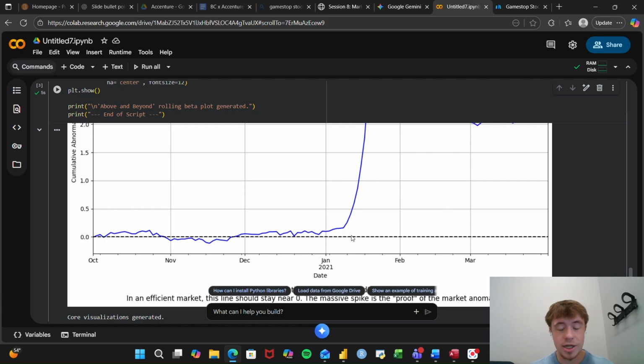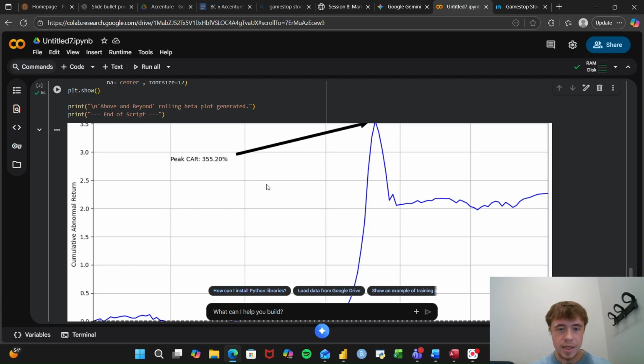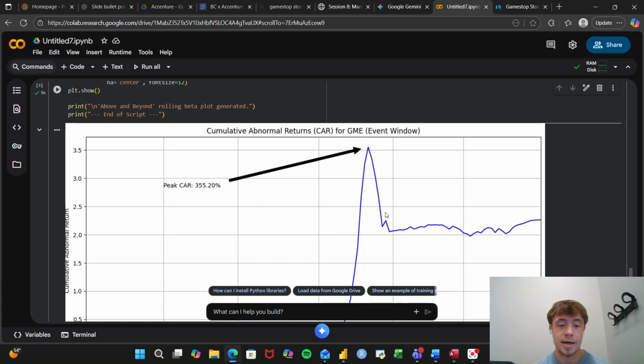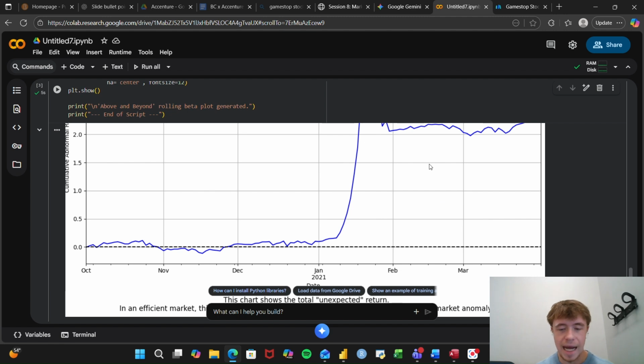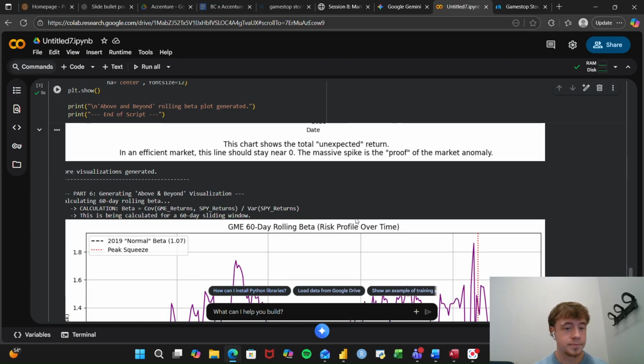But in the middle of January, like the other graph, we see a large rise in abnormal returns, meaning that the actual return was much higher than what it was expected to be. The market didn't understand this, right? So we actually had a peak in January of 355% cumulative abnormal returns. So this is all the days combined in this timeline here. So yeah, right here we even say the spike is proof of an anomaly. That line should be right around 0, or the market price.